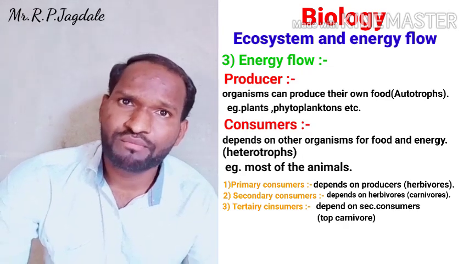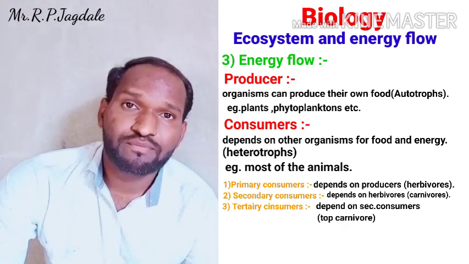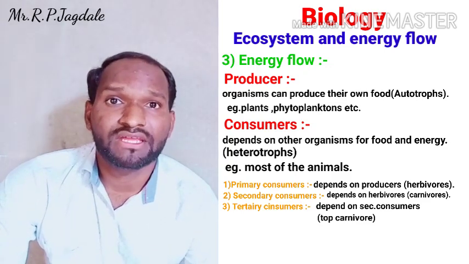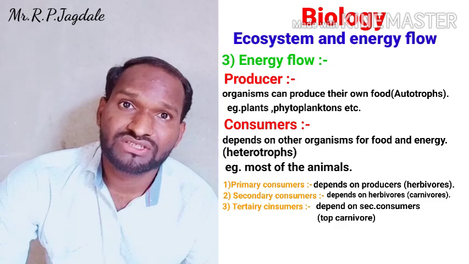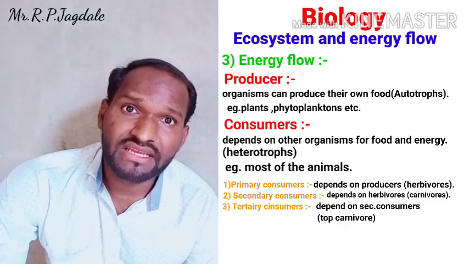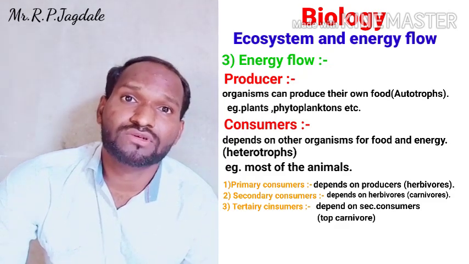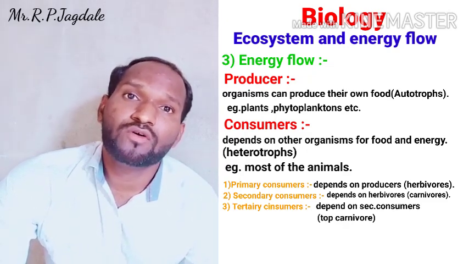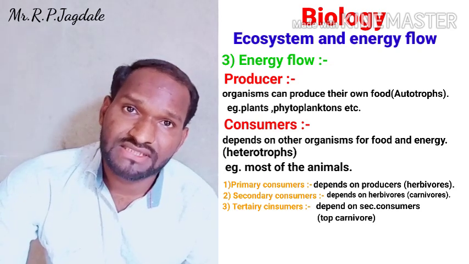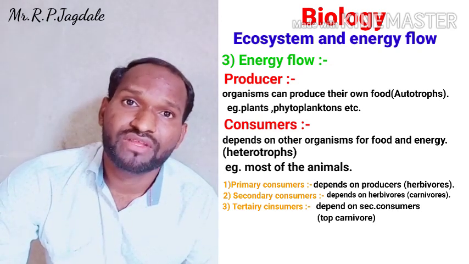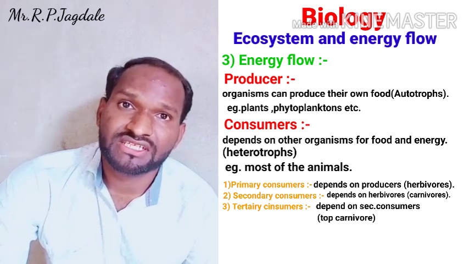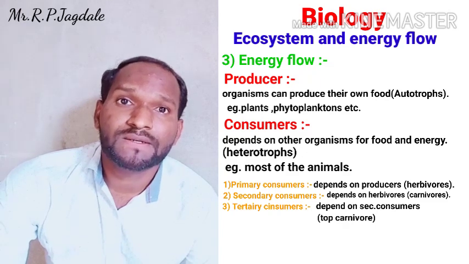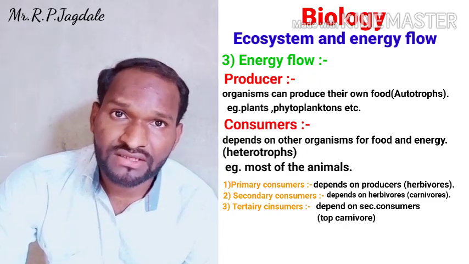So these are some of the levels of consumers, and producers and consumers are the major components of an ecosystem by which we can study the entire ecosystem and energy transfer in it. In energy flow, we have seen the source of energy, how much energy is transferred into plants, and why it is important to study the transfer of energy.